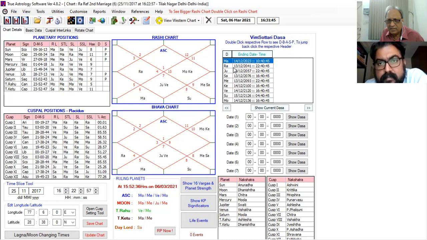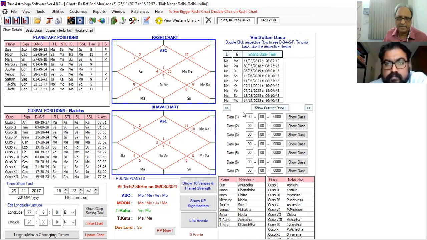After Mars, Rahu dasha. We have already studied Rahu as the ascendant subsublord, and you have studied that Rahu, as the Moon and Mercury, is a very strong planet. We'll check the bhuktis first. Now, if I double click on the Mars, the bhuktis will open. Sir, what bhukti will run? In November 2017, the bhukti running was of Rahu.